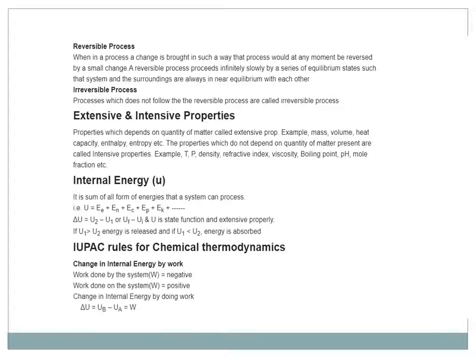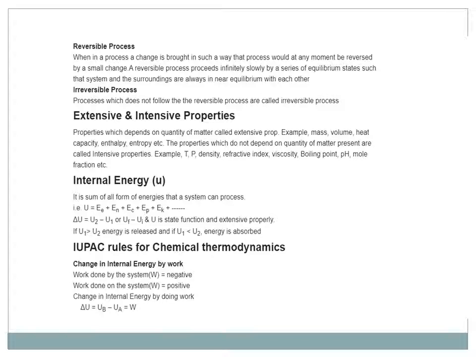Properties which depend on the quantity of matter are called extensive properties, for example, mass, volume, heat capacity, enthalpy, entropy, etc. The properties which do not depend upon the quantity of matter present are called intensive properties, for example, temperature, pressure, density, refractive index, viscosity, boiling point, pH, mole fraction, etc.